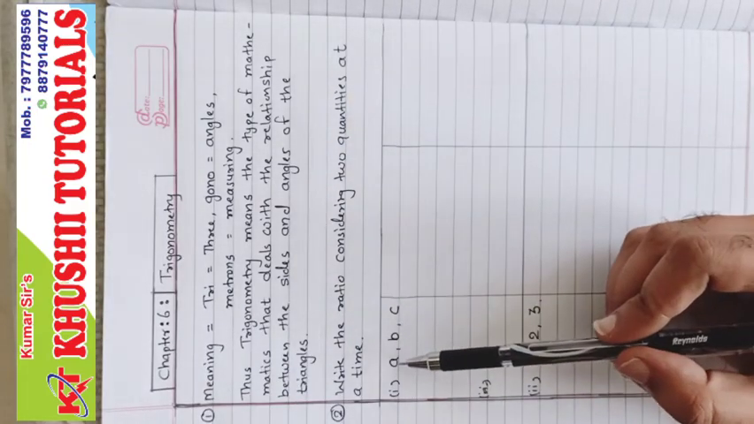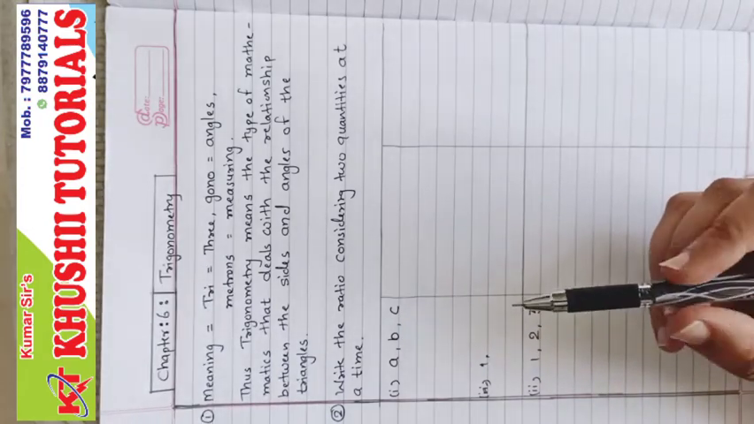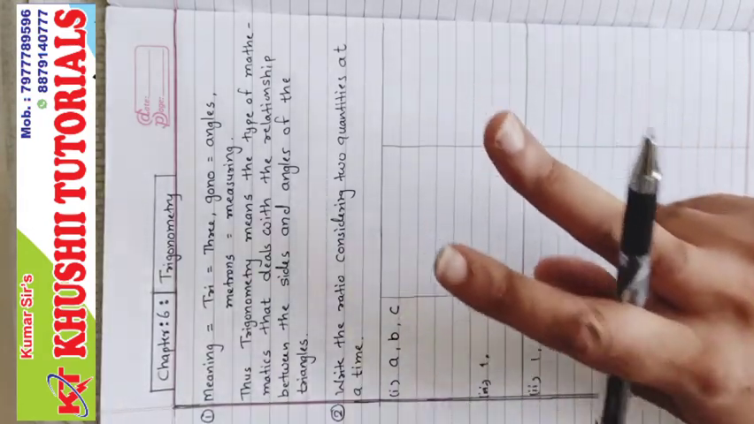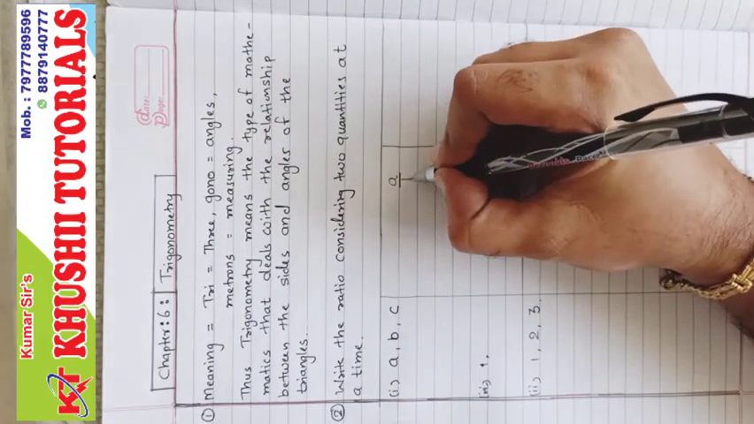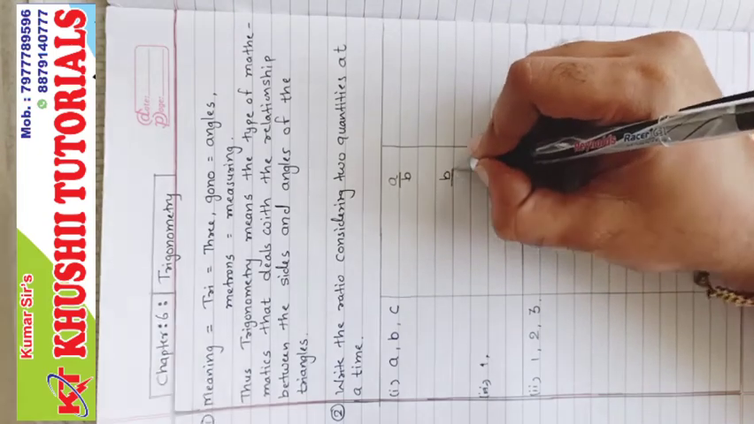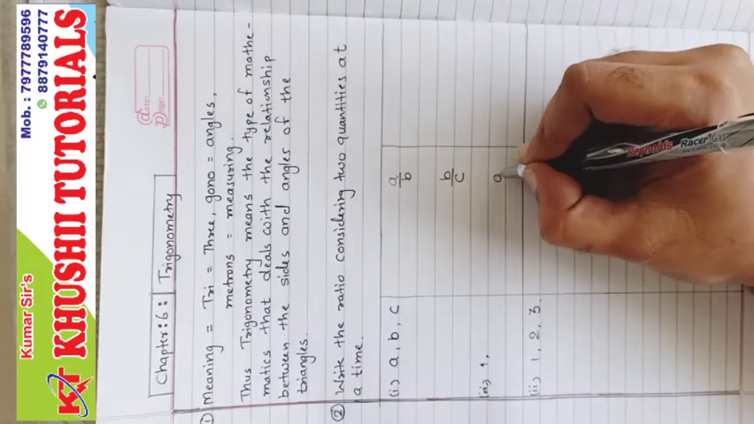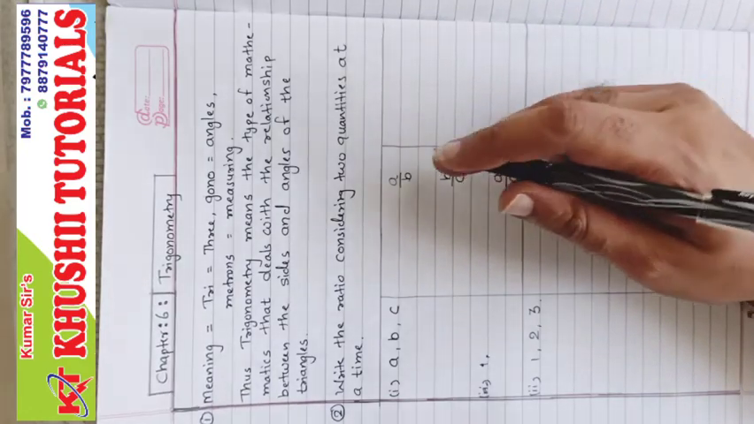If three numbers are A, B, and C, in what way we can write the ratio, considering or taking two at a time? So first we can write A upon B, then we can write B upon C, and we can write A upon C. Am I right? These are the three formulas or three ratios.